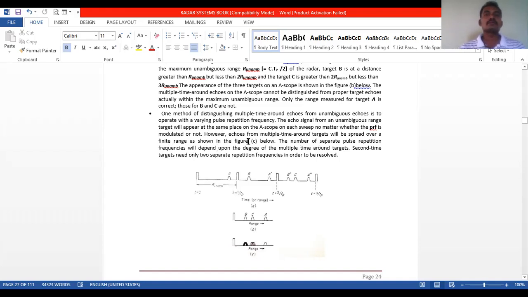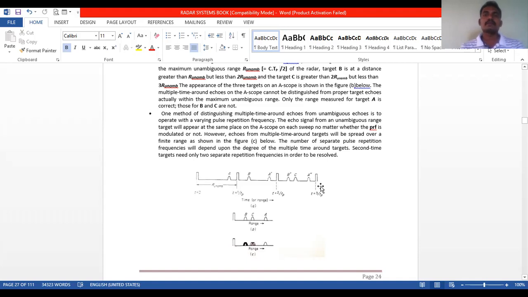However, echoes from multiple time around targets will be spread over a finite range as shown in figure C. So these are spread over a finite range, and this will appear like this in figure C. The number of separate pulse repetition frequencies will depend upon the degree of the multiple time around targets.